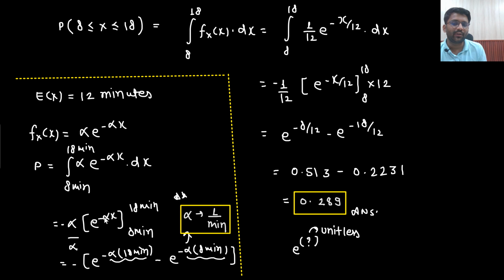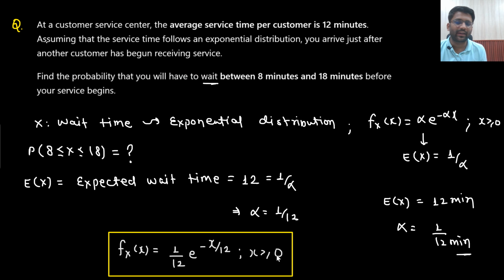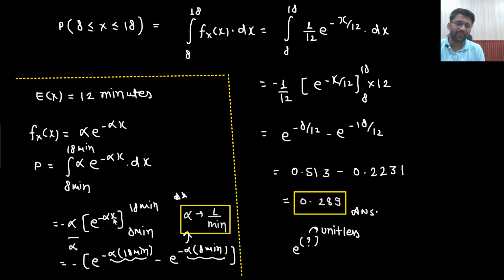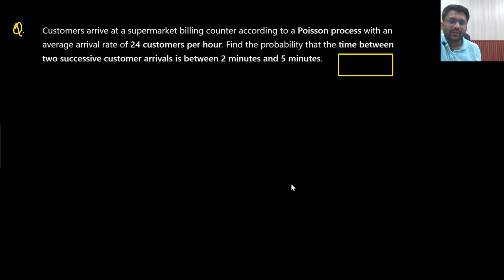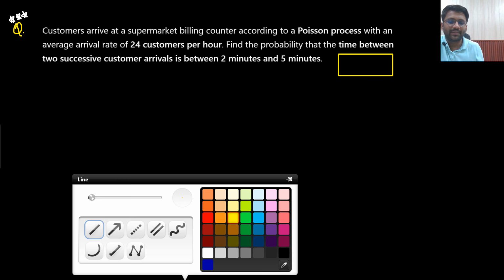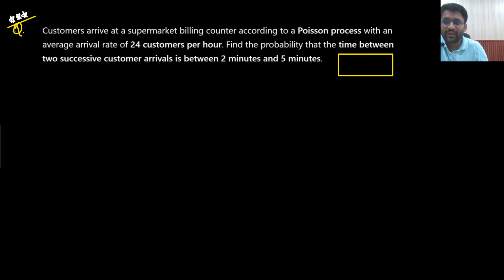Because, sir, it will become e to the power minus alpha x, and the limit of x I am putting in terms of minutes only. You need the time to be between 8 minutes to 18 minutes. So this x has to be in minutes, so alpha has to be 1 by minute. That's it. Is that clear to you? Try solving this question, a very, very good question, and a similar kind of question has been asked in GATE examination as well. Not the exact same question, but a similar kind of question.